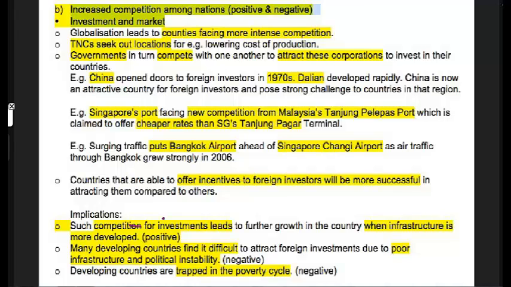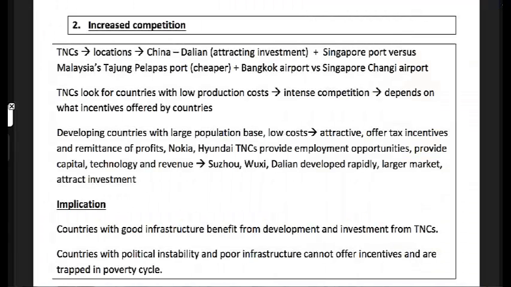However, there are countries that find it very hard to attract investors because of political instability, not just poor infrastructure. And this means that they are trapped there, they can't move forward, and this of course leads to your widening income gap. So increased competition can be seen as any competition, even academic, when someone competes with you, you do even better. On the other hand, sometimes competition can cause someone to drop totally from the scene because they can't compete, it's too much for them. So again, increased competition, you need to memorize the 3 examples.